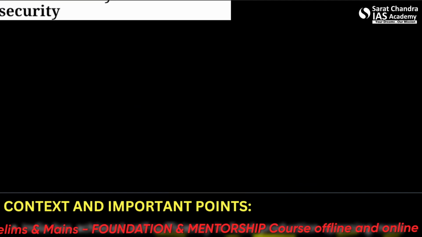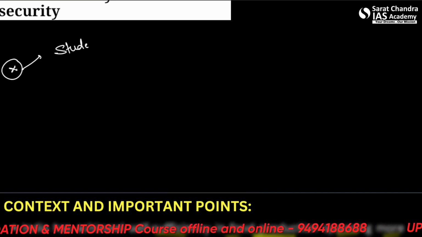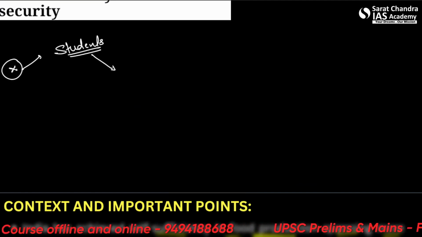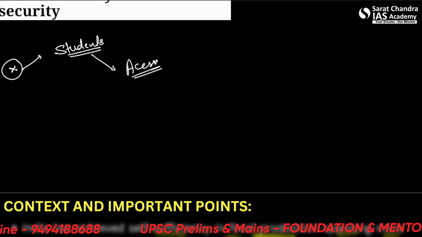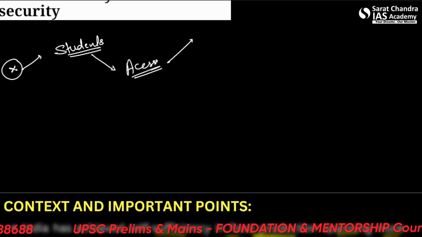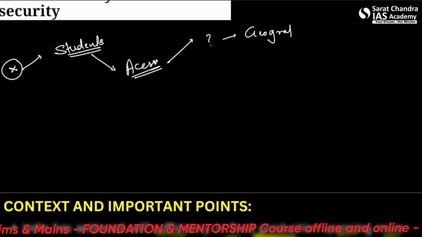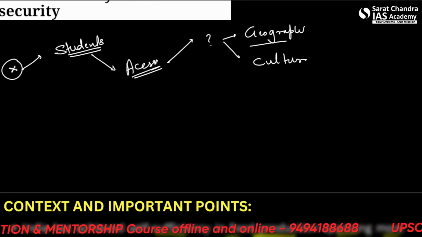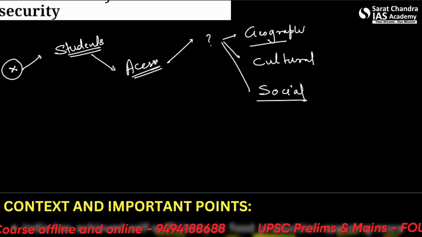One more thing here: how do you become better at answer writing than other students? Let's say if I told you that accessibility is the problem. Now your work is to go and see what kind of accessibility is the problem. Is it geographical? Is it cultural? Is it social? Or is there any other kind? Is it economic?